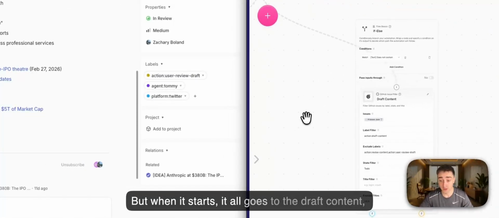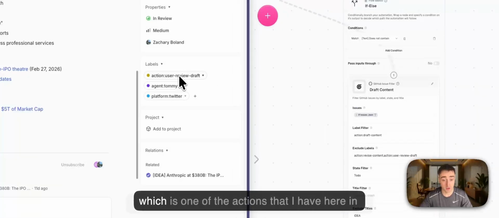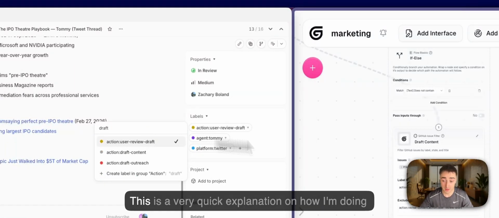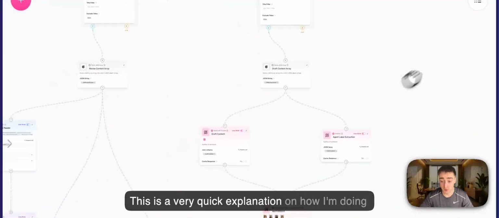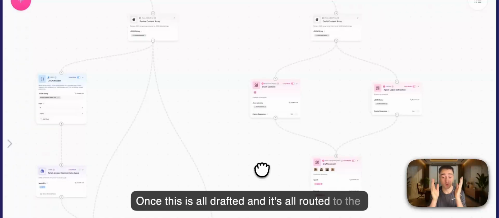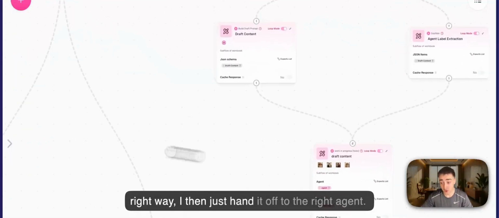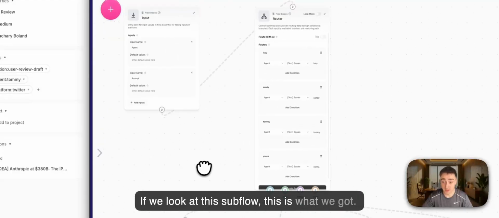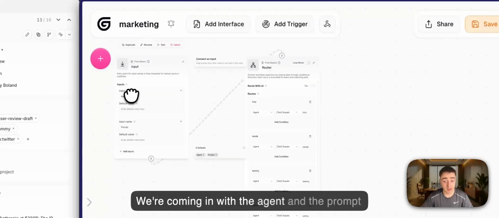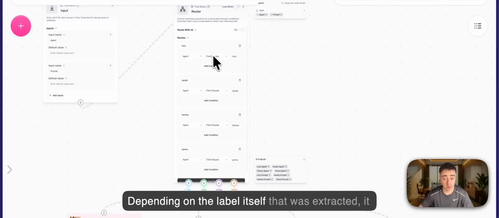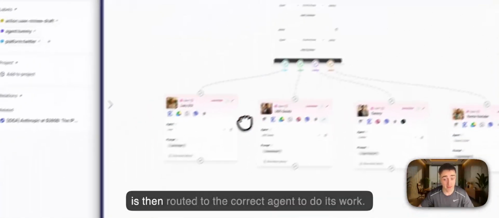But when it starts, it all goes to the draft content, which is one of the actions that I have here in Linear. This is a very quick explanation of how I'm doing this. Once this is all drafted and routed the right way, I then just hand it off to the right agent. If we look at this subflow, we're coming in with the agent and the prompt itself of what to do. Depending on the label that was extracted, it is then routed to the correct agent to do its work.